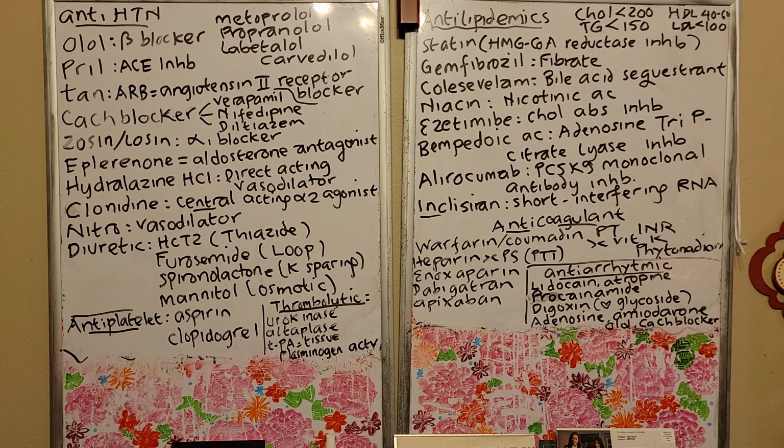Furosemide works in the ascending loop of Henle. That's why furosemide is a loop diuretic. But hydrochlorothiazide works in the distal convoluted tubule in the kidney, right? So this is another part of the kidney, the distal convoluted tubule.